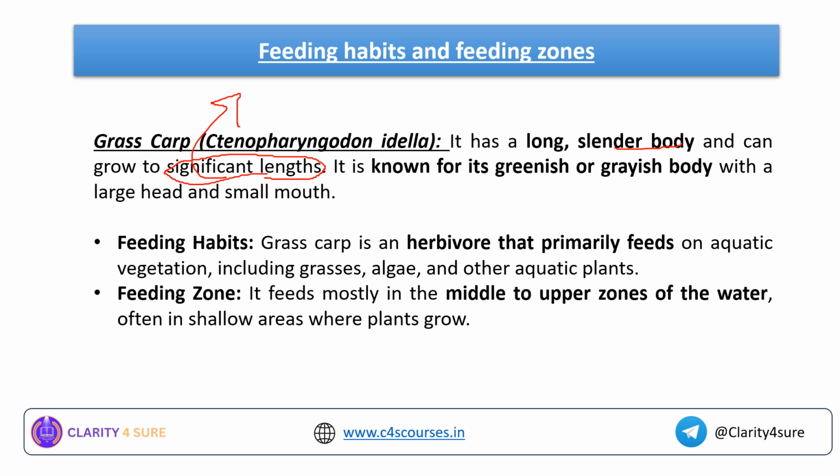What is the feeding habit of this particular grass carp? It is an herbivore. Okay, it is an herbivore that primarily feeds on aquatic vegetation including grasses, algae and other aquatic plants. What is the feeding zone? It feeds mostly in the middle and upper zones of the water, often in shallow areas where plants grow. I hope this feeding habit and feeding zone of this grass carp is clear to you now.